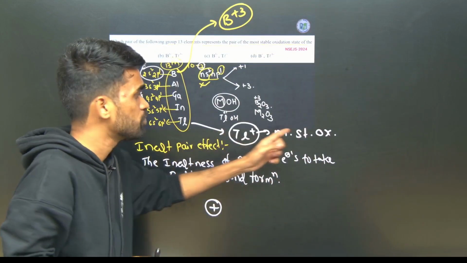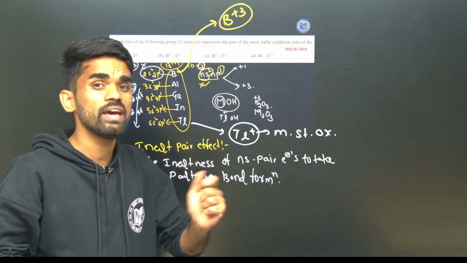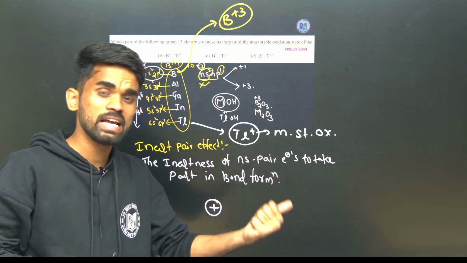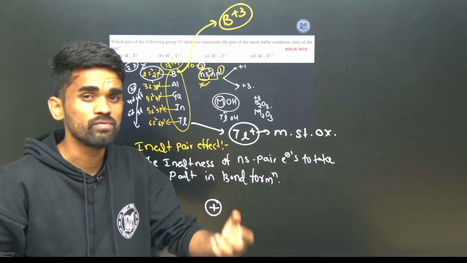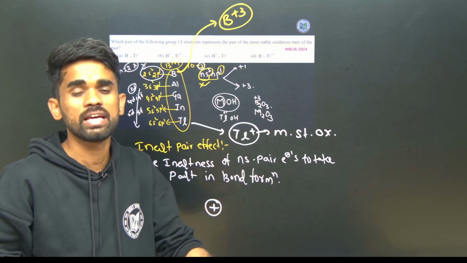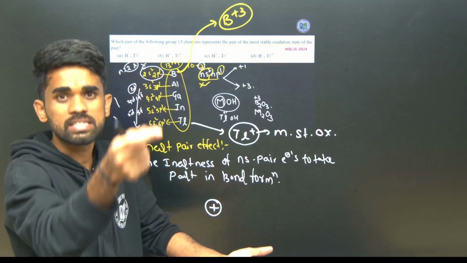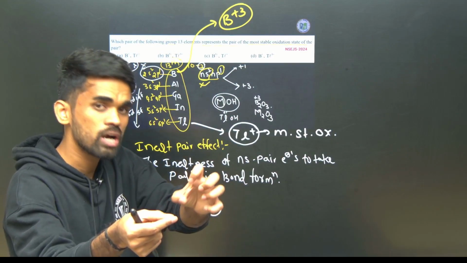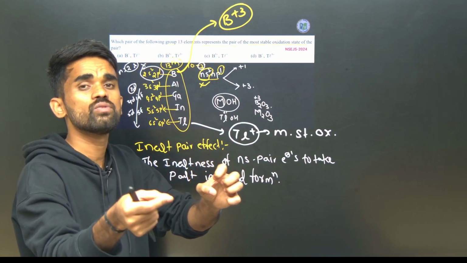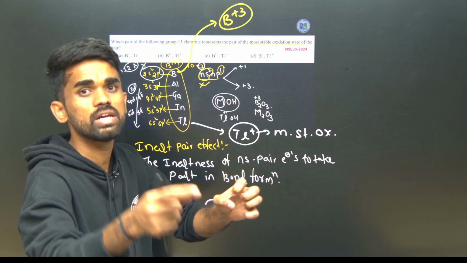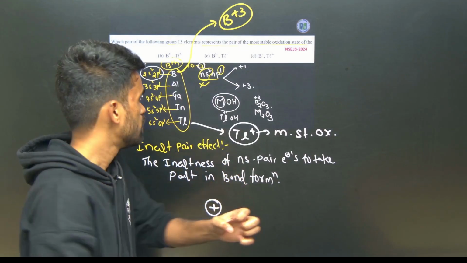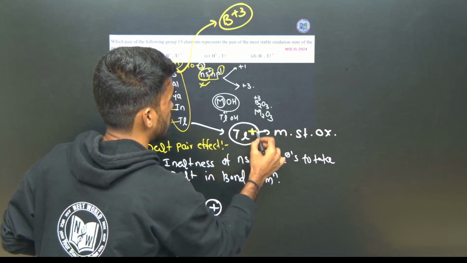But for thallium, due to the presence of d electrons and f electrons, which show very less shielding effect, or poor screening, nuclear forces act on ns electrons so they are strongly held to the nucleus. Therefore, they won't participate in chemical reactions. Only np electrons participate, therefore it shows +1 oxidation state.